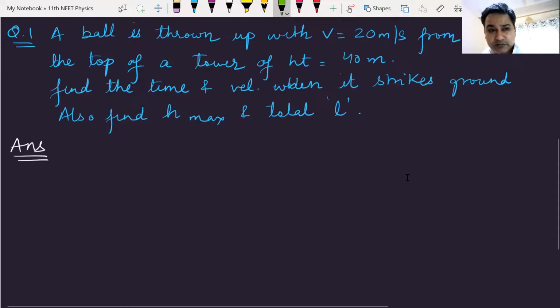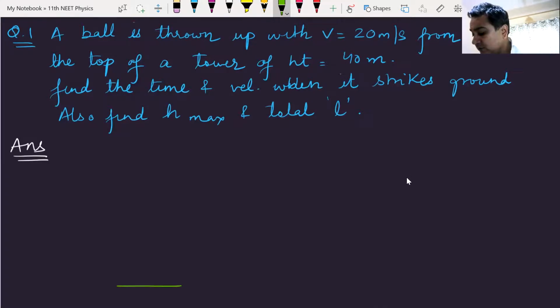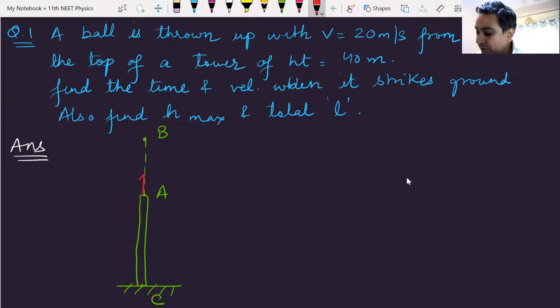And as I said, it's always better to draw a diagram. So here I draw a diagram. The body is thrown from point A, reaches the point B. Then this is the lowest point C. It was thrown up with a velocity of plus 20.